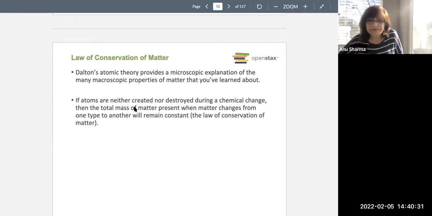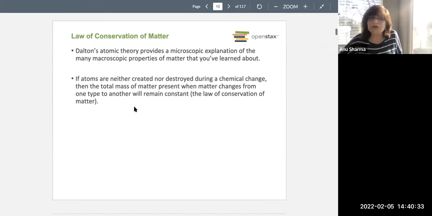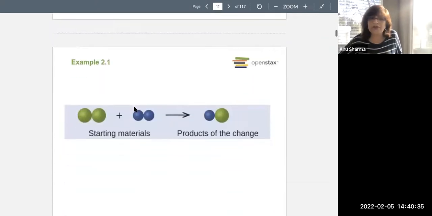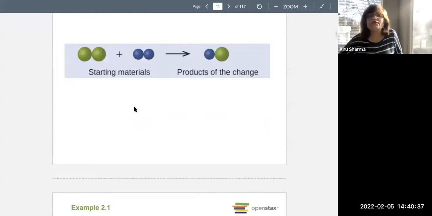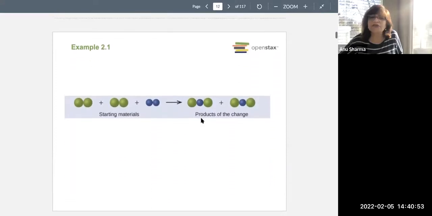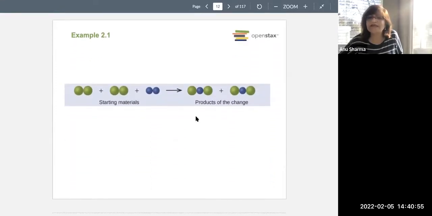Okay, so that's the microscopic explanation of Dalton's atomic theory. Now, when we talk about chemical reactions, the starting materials are written on the left-hand side, and the products are written on the right-hand side. What things are reacting is shown by the plus sign. The arrow shows the products. But the arrangement is always very specific. The total mass remains the same.